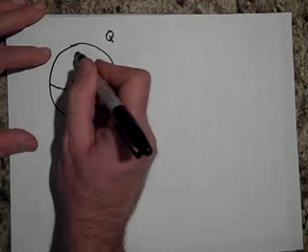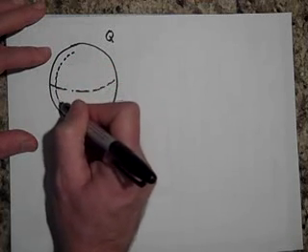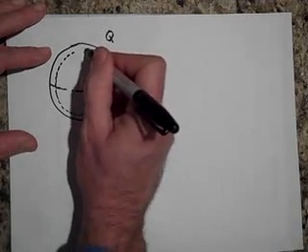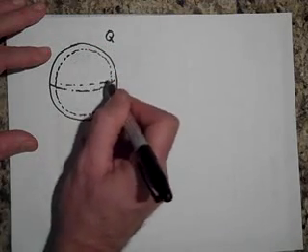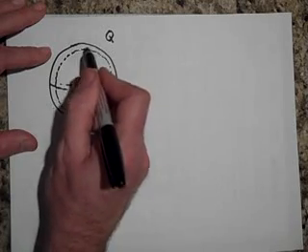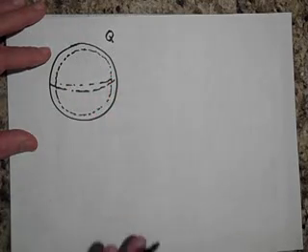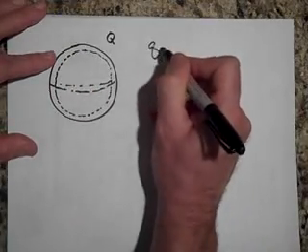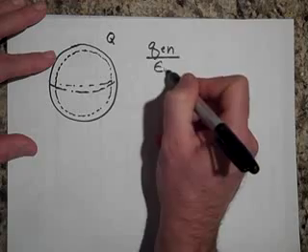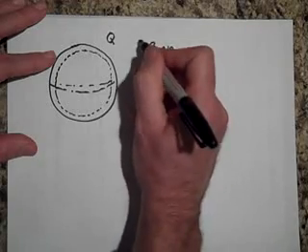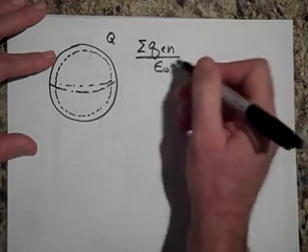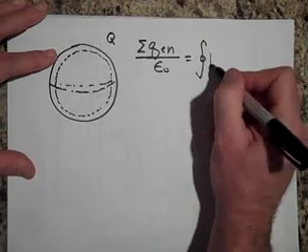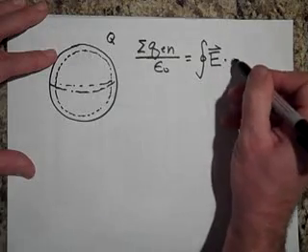Now watch. If I make a Gaussian surface right here, almost the size of the sphere, then the E right here has to be 0, because you're inside the metal. The E in there is 0. So Q enclosed over epsilon naught, the net charge enclosed, is equal to the closed surface integral of E dot dA.